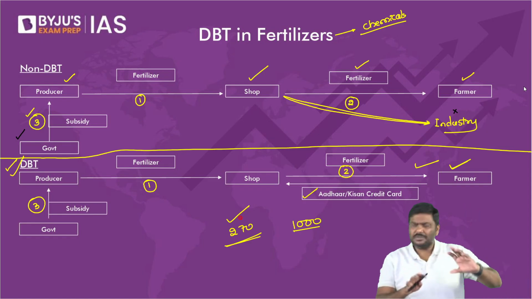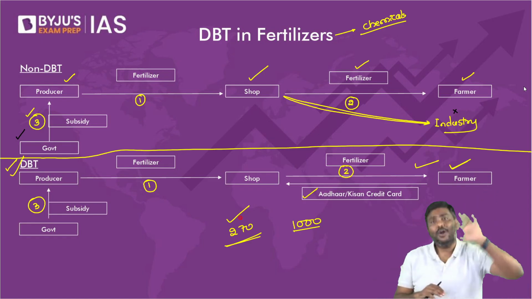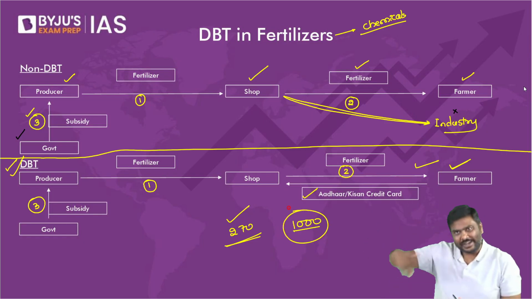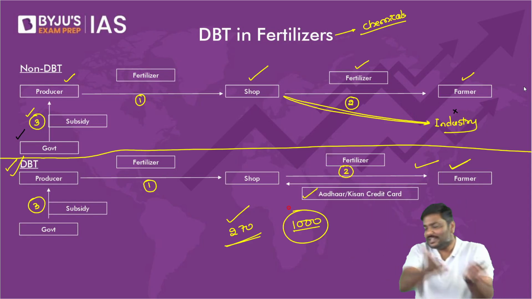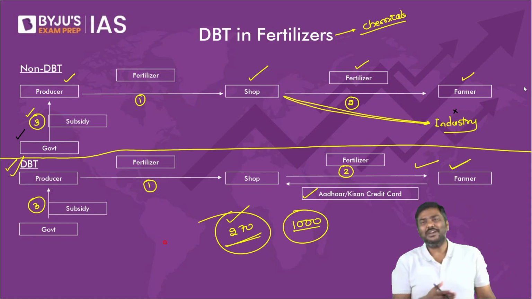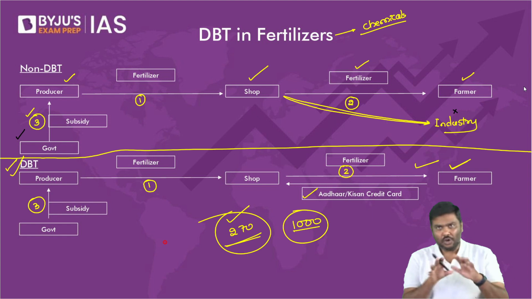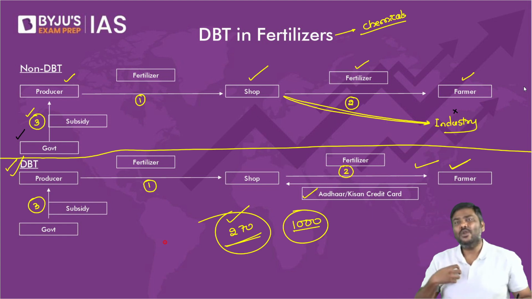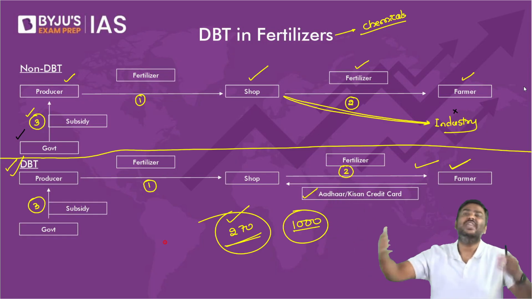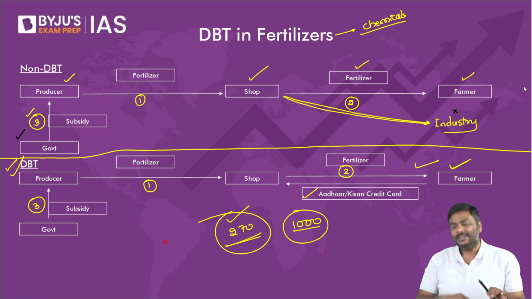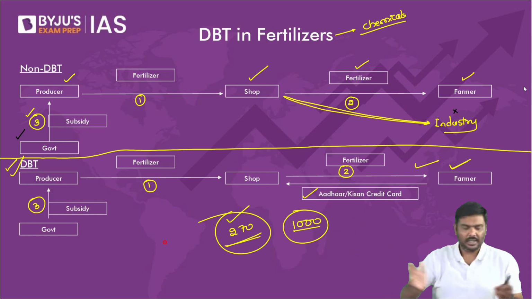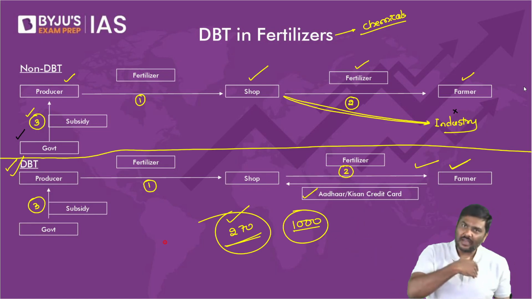Think of it. Would you prefer purchasing the bag of urea at 270? You're not worried about subsidy. The government will give the subsidy to the producer. Or else you'll pay 1,000 rupees today, and after that, let's say 15 days, 20 days, or 30 days, the government will transfer the subsidy into your account. Don't you think this is much better? This is much better. Why? You're talking about a farmer. A farmer cannot pay the market price today and wait for 10 days, 15 days, 20 days to keep on receiving subsidies from the government. That's the reason the government says, I will not transfer it to the account of the farmer.